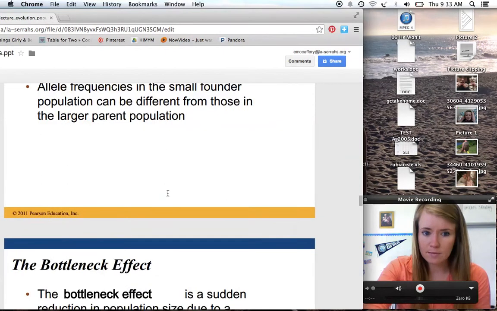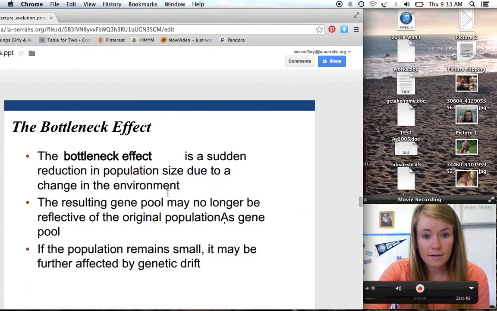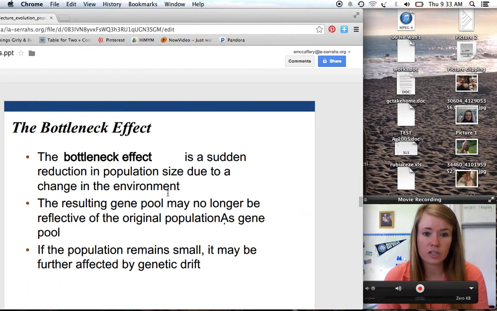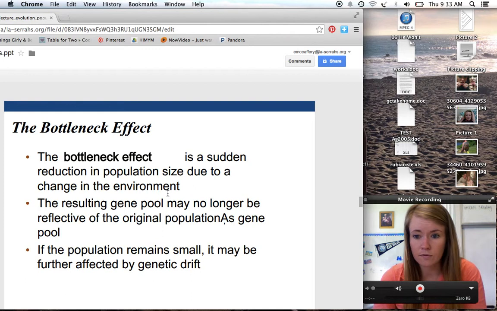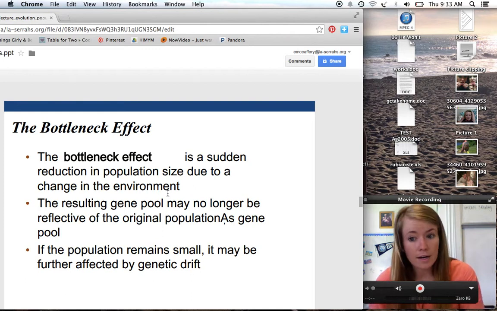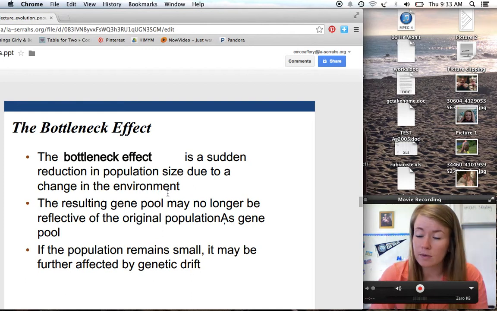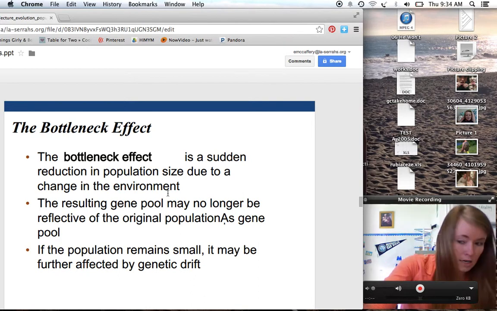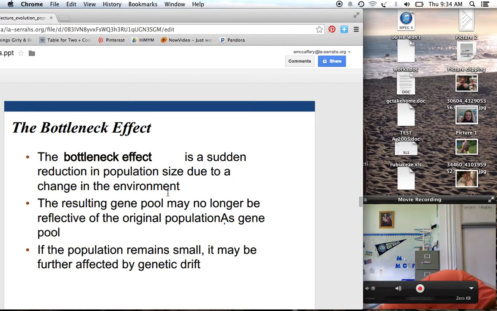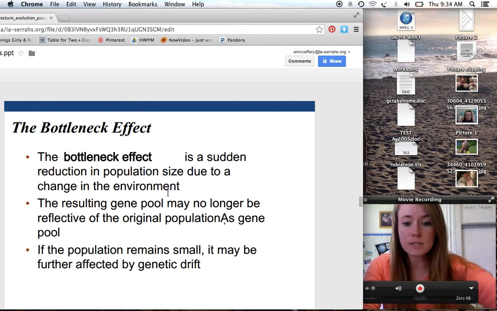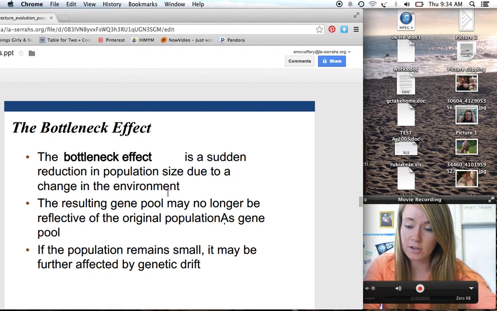This is similar to the bottleneck effect. The bottleneck effect is a sudden reduction in population size due to a change in the environment. So for whatever reason, maybe there was a flood and it washed away all the flowers, or there was a flood and all the frogs died except for a handful. Whatever the reason, some sort of event reduced the population size drastically, and the resulting gene pool is made up of those individuals that survived and are now still part of the population.